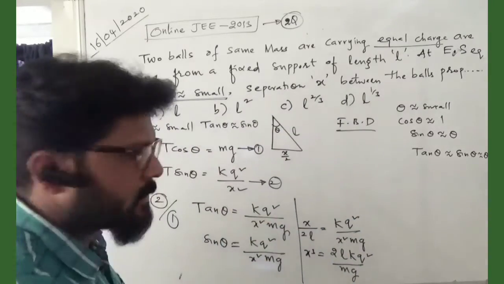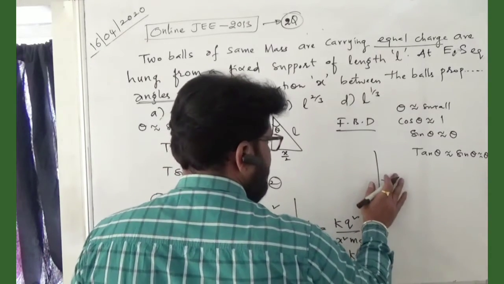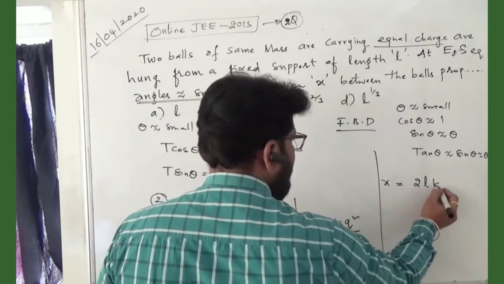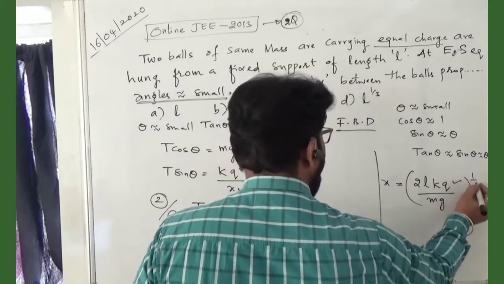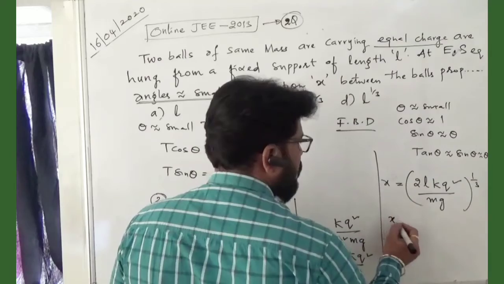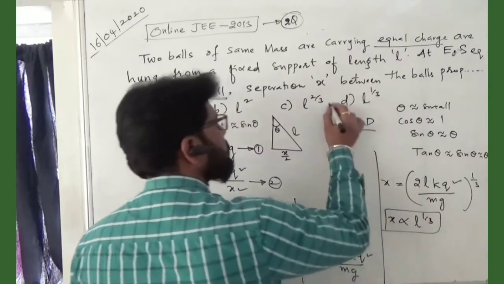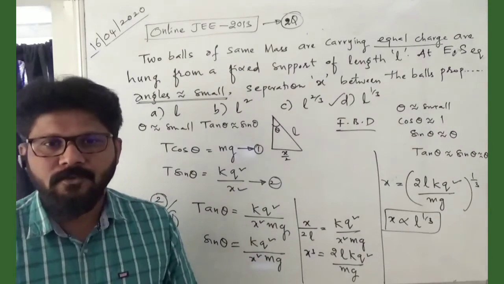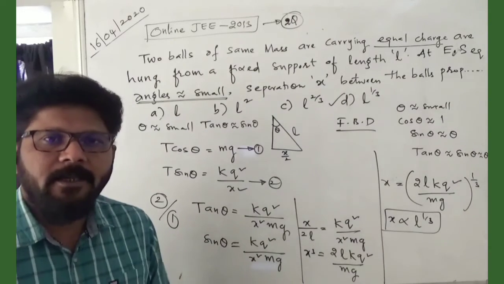Proceeding from this one, x cube, or x is equal to 2Lkq square divided by m into g, to the power of 1 by 3. He is asking us proportional to. So x proportional to L to the power of 1 by 3 is the answer. D is the correct answer. Those who got, congratulations. Those who not, just check it out. And if you are having any doubt, let me know.